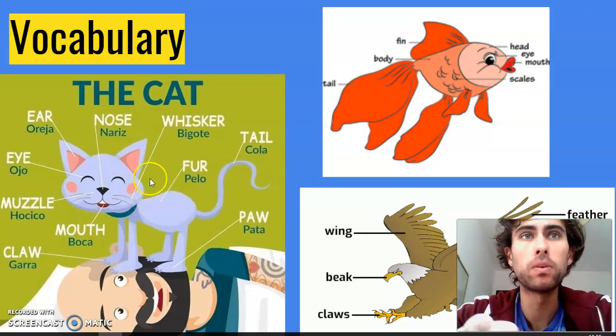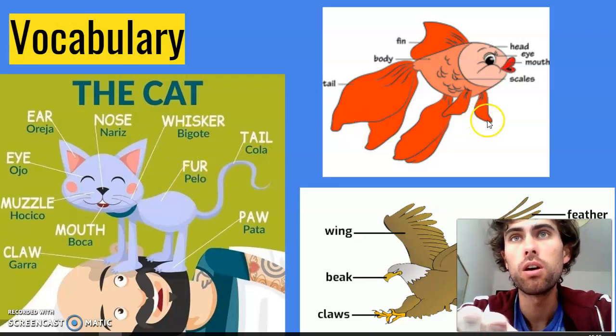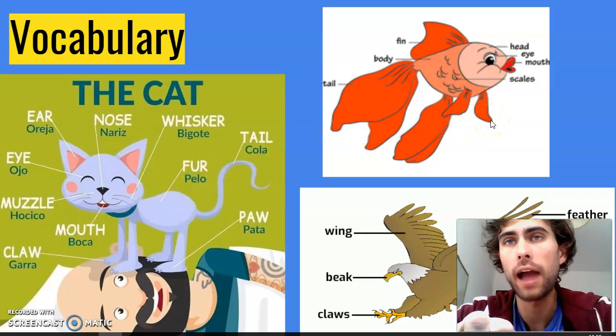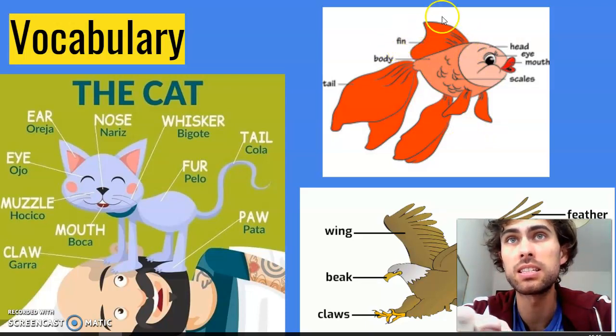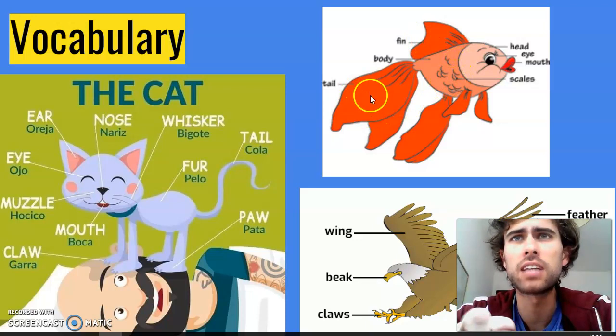So this is for mammals, for dogs, horses, cows. Most of these words will be useful. For fish, or animals that live in the water, these are some of the words you can find. For instance, fin. Right? This is the fin here. And scales. These are the scales, the escamas, I think you say in Spanish. And this is the aleta, the fin. So fin and scales. And again, they have a tail here as well.